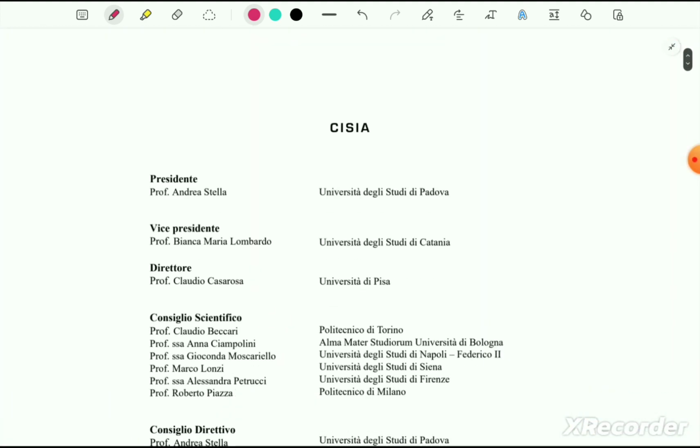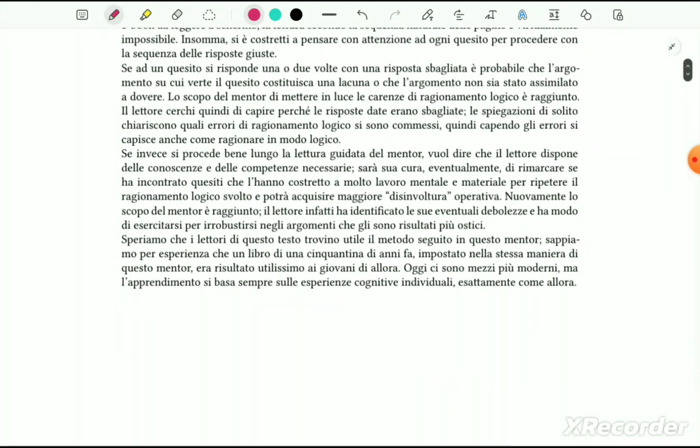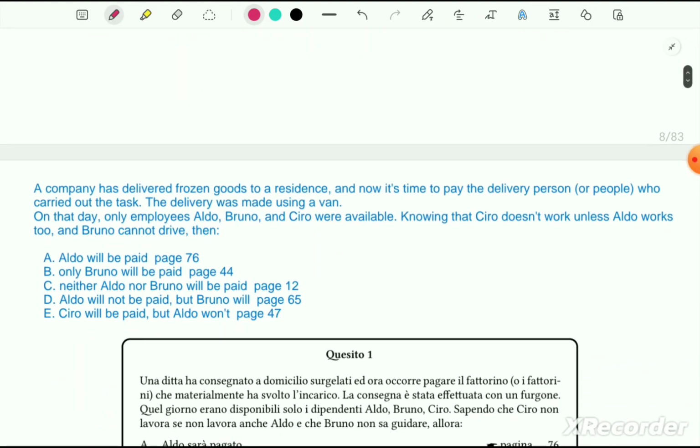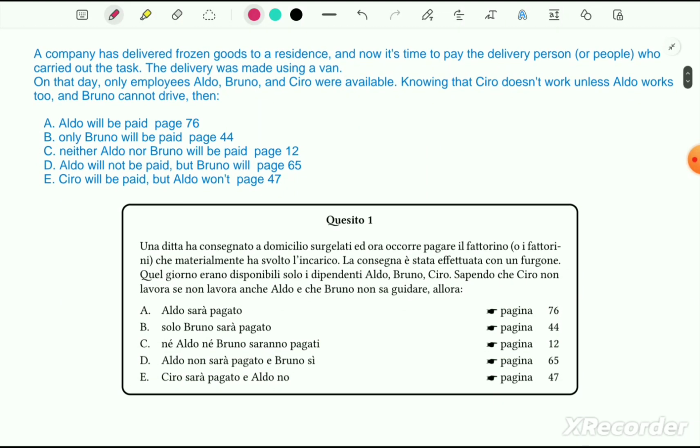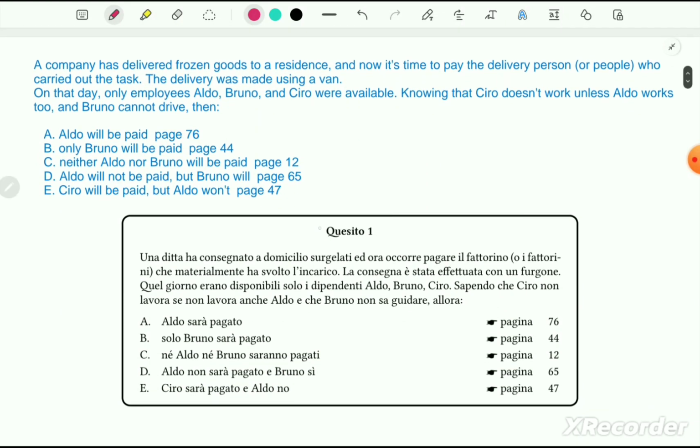Let's go to there. So I already told you this material is actually in Italian language, so I translated it. Here, take a look. This quesito means question number 1, and this is the Italian version. These are the options, so I simply translated them here.